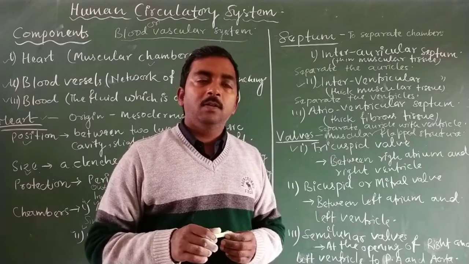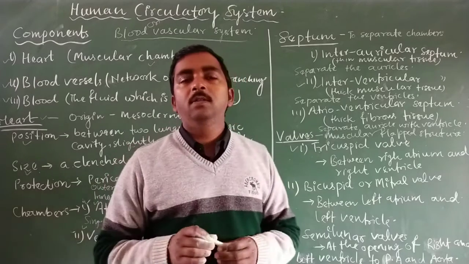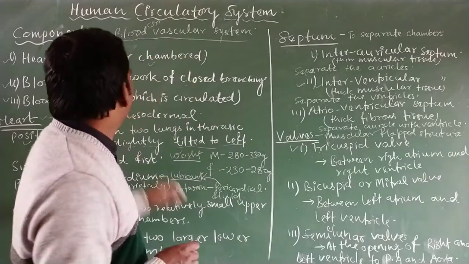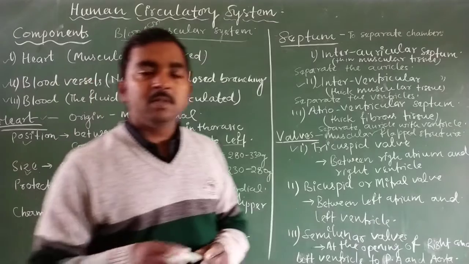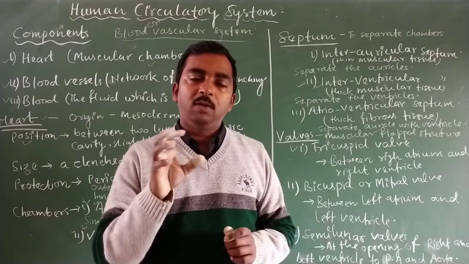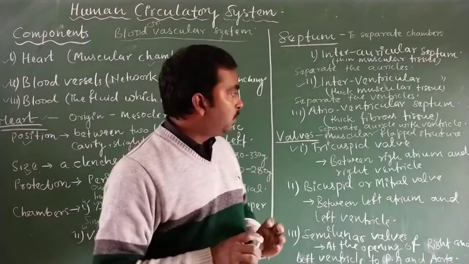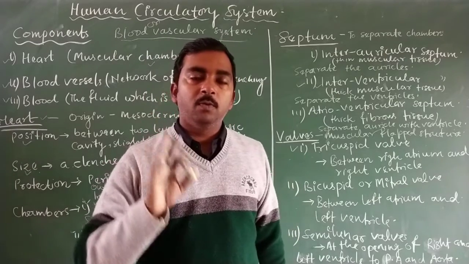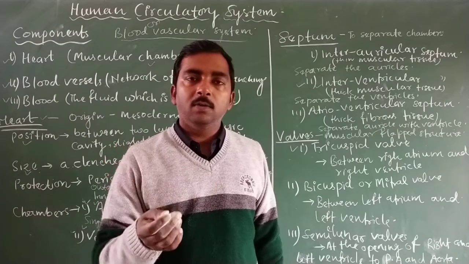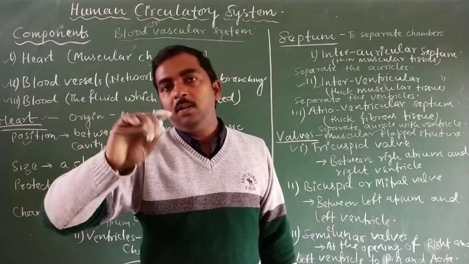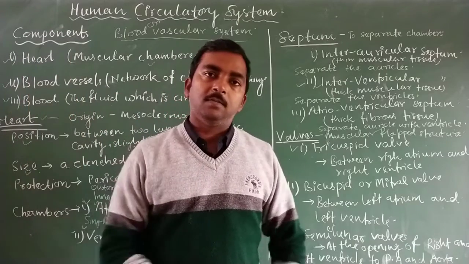We will also discuss valves in the case of blood vessels, as some blood vessels also contain valves to prevent the backward flow of blood. So one of the major functions is to prevent the backward flow of blood, or in other words, to allow the flow of blood in only a single direction.